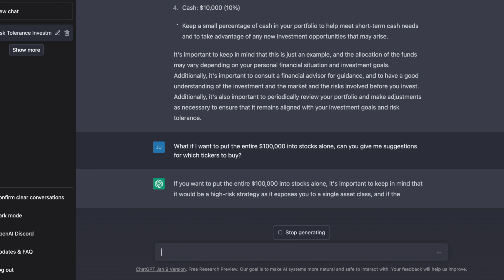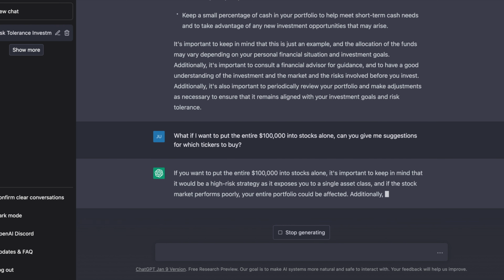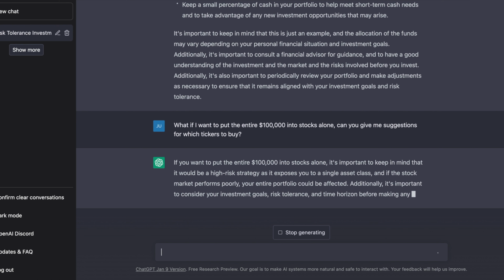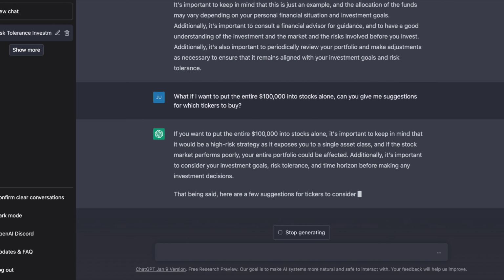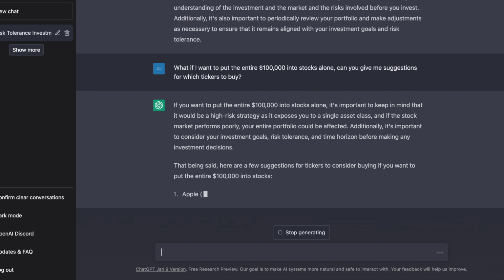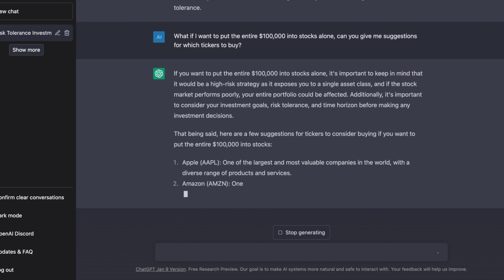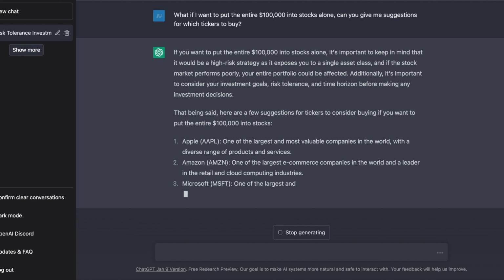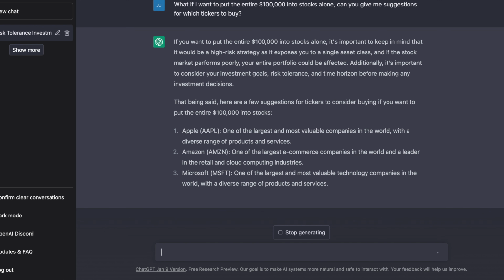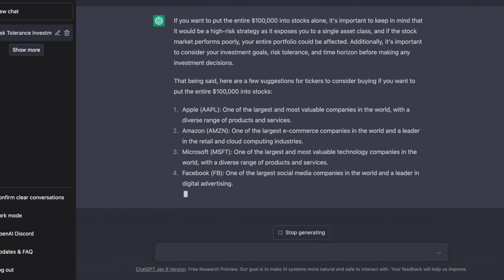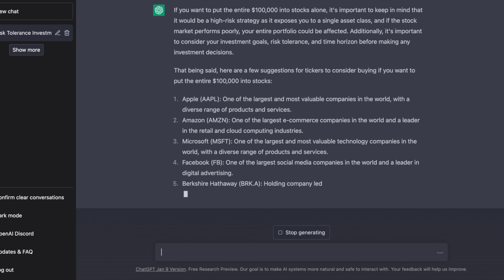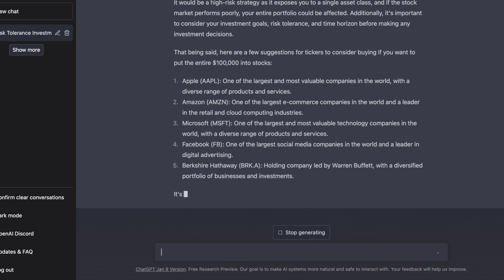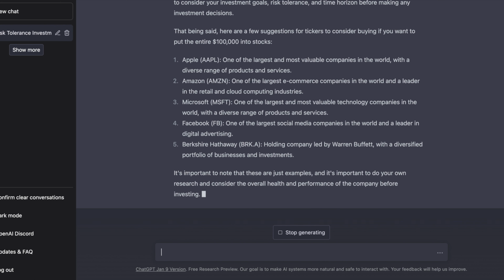So here we see that it's telling us that it's not a good idea, it's a high-risk strategy to put it all into stocks, but again, here it starts giving us some suggestions, which is great. This is exactly what we wanted. So it gives us Apple, which is of course one of the most valuable and largest technology companies. It also gives us Amazon, which is surprising since it's been a little bit undervalued, but again, it has only data since the end of 2021. And it also gives us Microsoft and Facebook as well as Berkshire Hathaway, but the Class A shares. So for the portfolio, I'm thinking to do Class B, since Class A is very expensive per share.